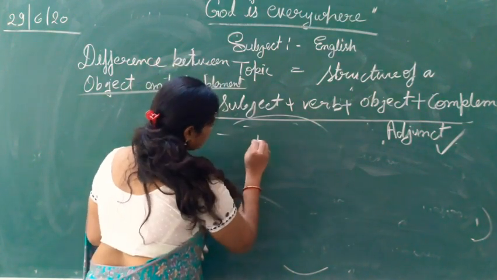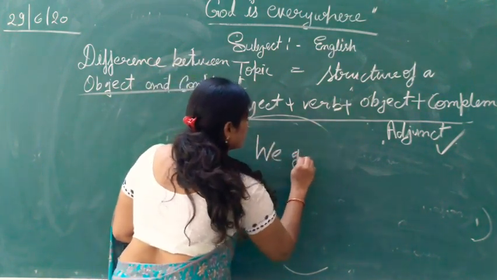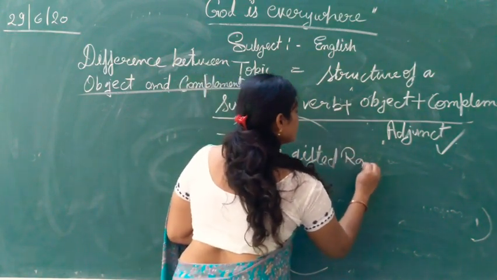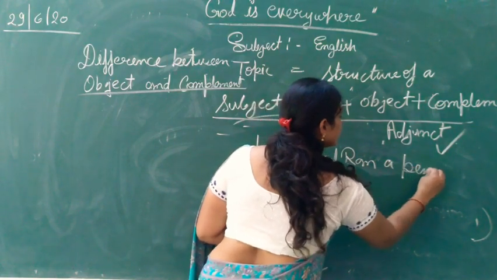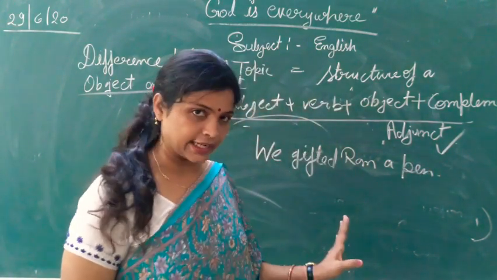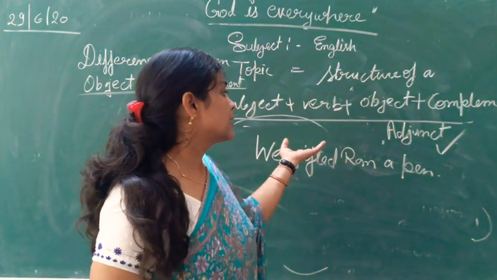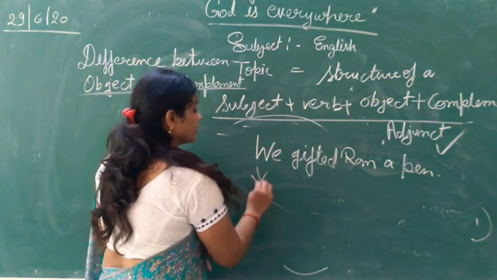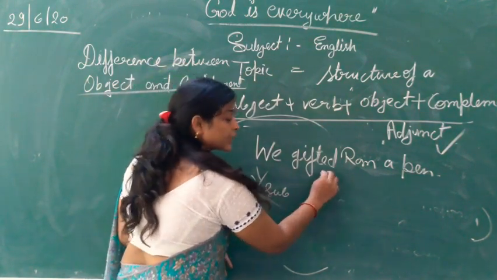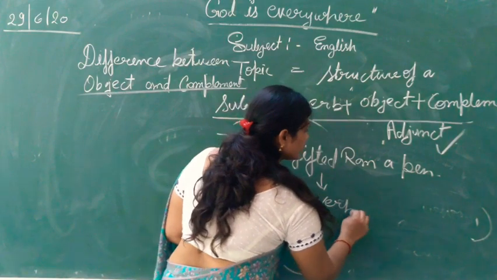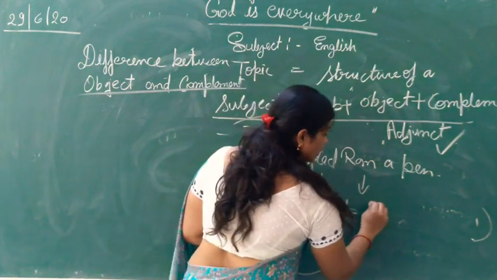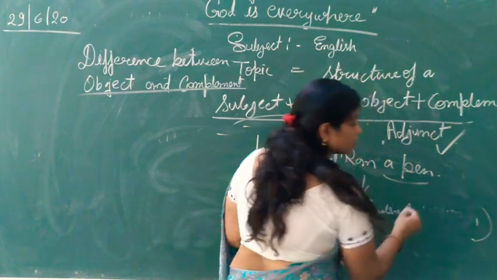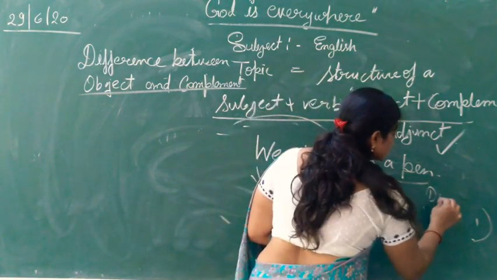Like we gifted Ram a pen. It is a sentence because it gives a full sense. We is subject, gifted verb, Ram indirect object, and a pen is direct object.